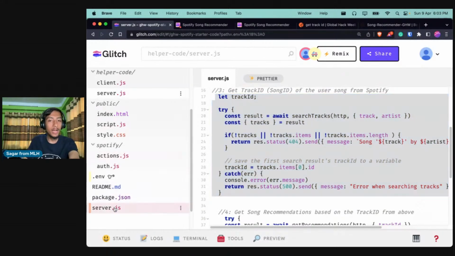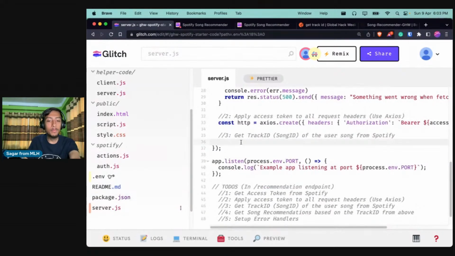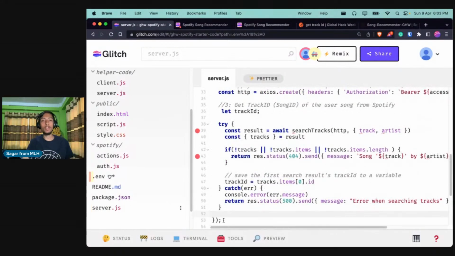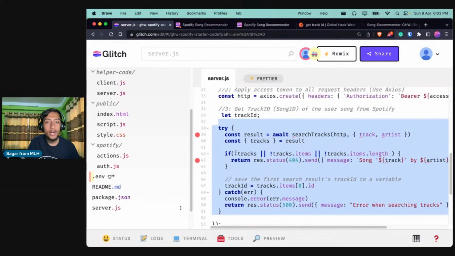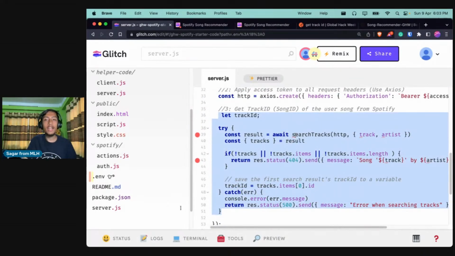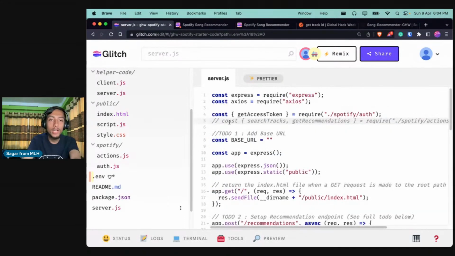Awesome. So I have copied all that, and let me paste it over here, and let's see what is happening. Okay, so this is the part that we have copied, and right away it's saying that sourceTracks is not defined. So if I go to the top, here is the part where we define sourceTracks, and let me just uncomment that as well. And it is again requiring the files and function from the Spotify/action part. So we will be looking over that in a bit, but don't worry about it for now.